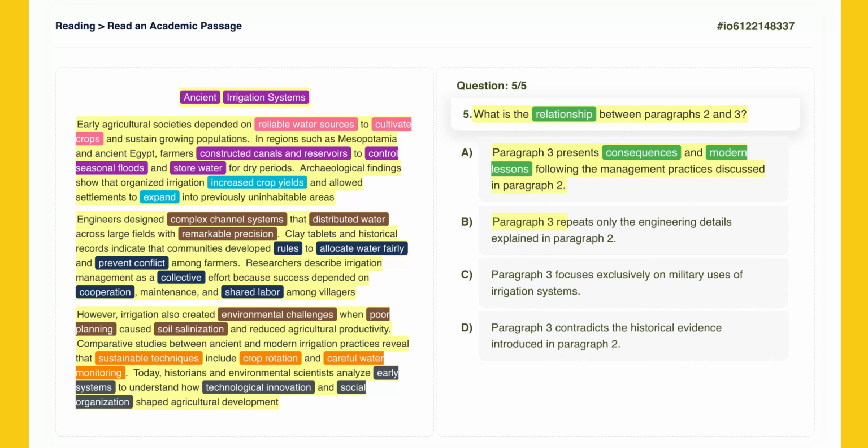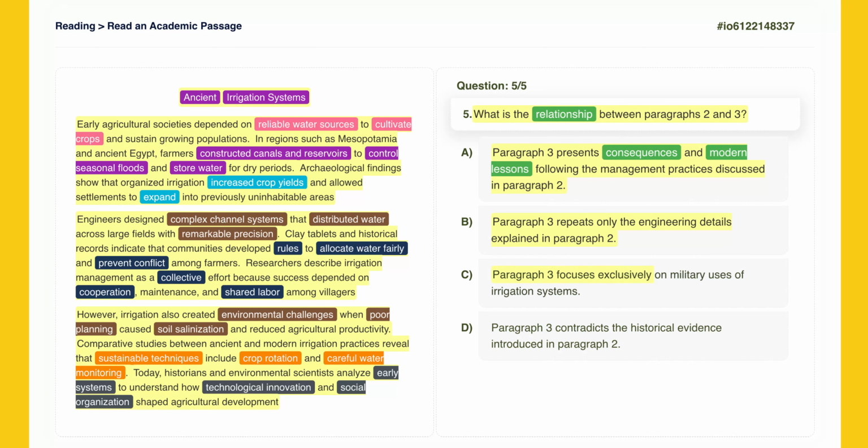Paragraph 3 repeats only the engineering details explained in paragraph 2. Paragraph 3 does not repeat engineering details. Instead, it introduces new topics like soil salinization and crop rotation. It moves the discussion forward rather than repeating it. Incorrect. Now, let's take a closer look at option C.